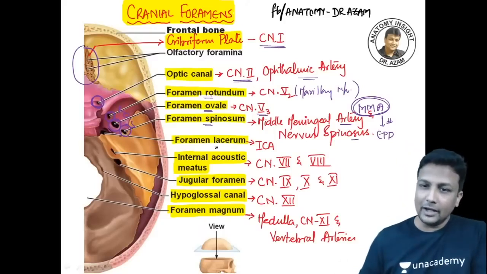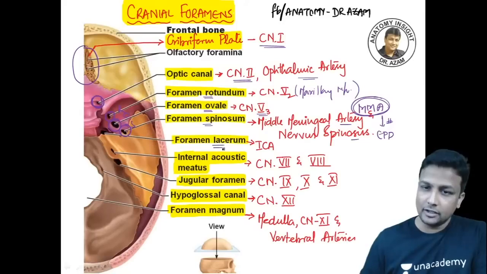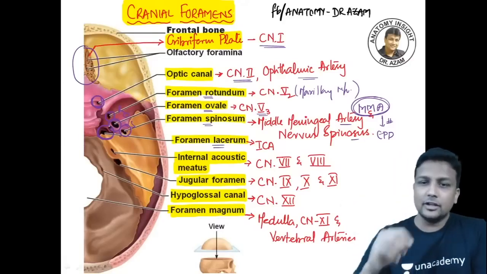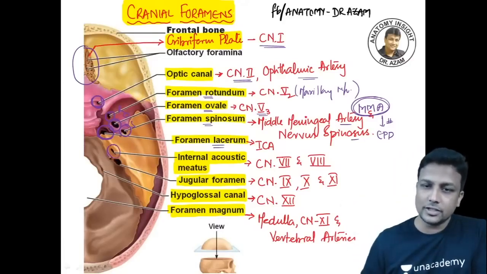Okay. Foramen lacerum, it is the one through which internal carotid artery is going to pass. You can see the margins of that, they are very much lacerated. Foramen lacerum, internal carotid artery. After that, internal acoustic meatus, 7th and 8th cranial nerve. After that, jugular foramen, then the 9th and then 10th and 11th cranial nerve.